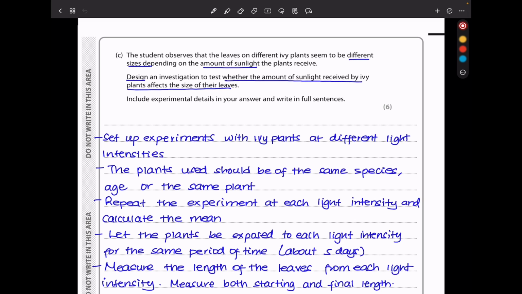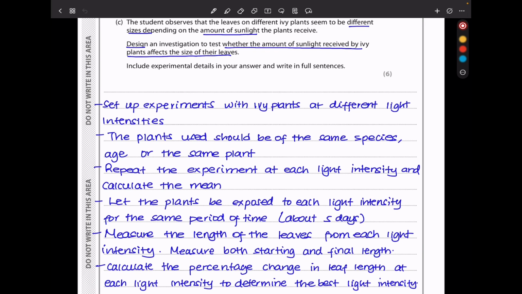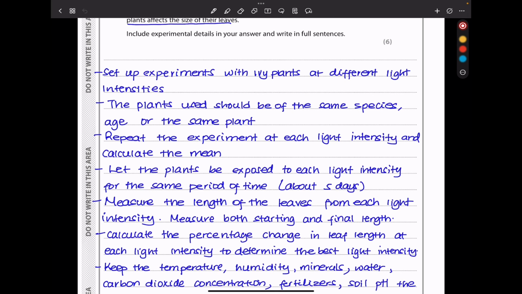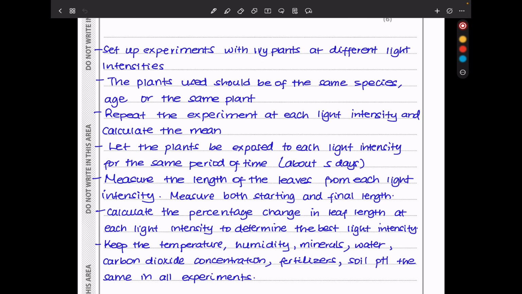So I said set up experiments with ivy plants at different light intensities. And since we're using plants, they should be the same species, they should be the same age. Of course, you could also use the same plant. Now, at every light intensity, we have to repeat the experiment and calculate the mean. Then we have to let the plants be exposed to each light intensity for the same period of time. It could be about 5 days. Then we measure the length of the leaves from each light intensity.